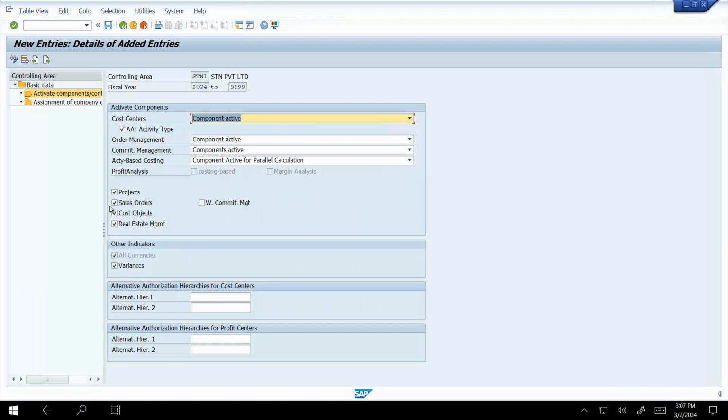Next we need to go for the controlling area number range. One second. I have to take my T-code for the number range in the controlling area.